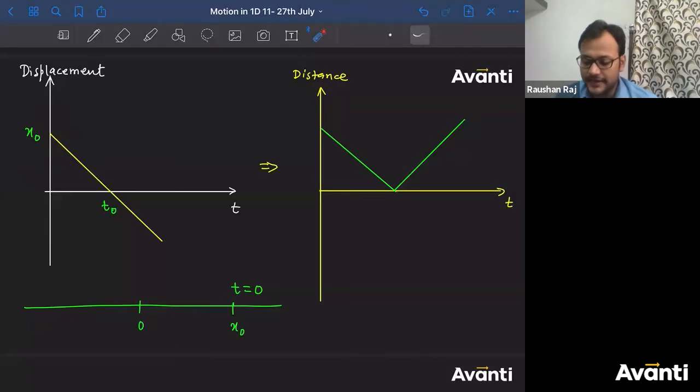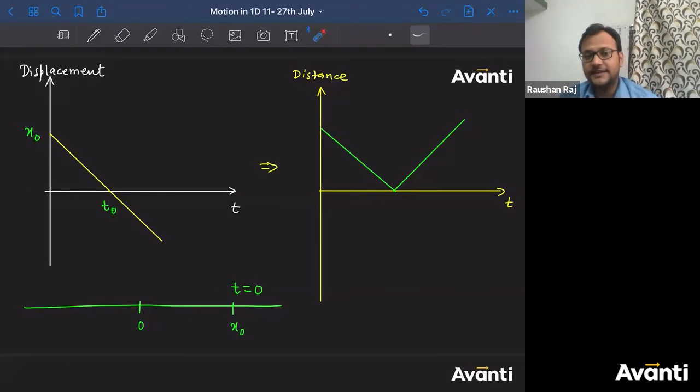Got it, guys? So if I'm analyzing the motion from t is equal to 0, the particle must have 0 displacement, right, guys? बात समझ में आ रही है? So this graph doesn't mean anything. This contradicts our theory. This contradicts our simple analysis. Because if I tell you at t is equal to 0 the displacement is x naught, does that mean anything, bachalo?